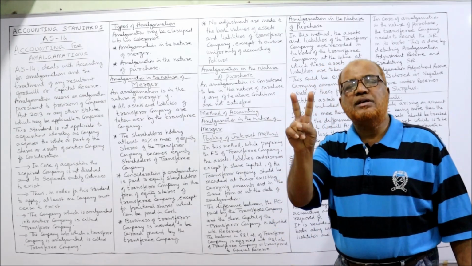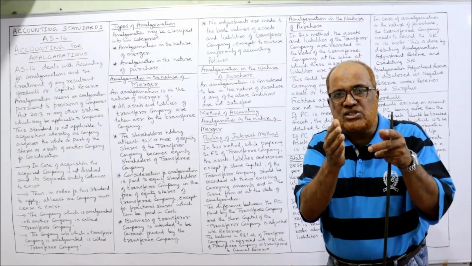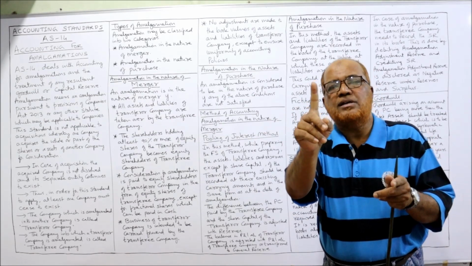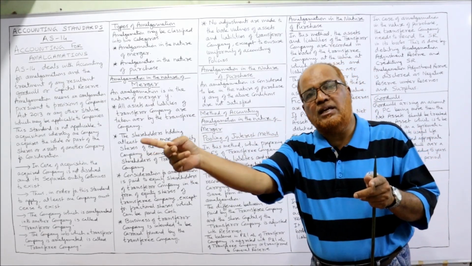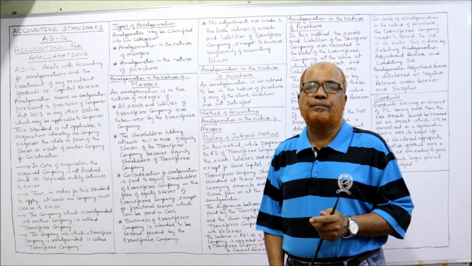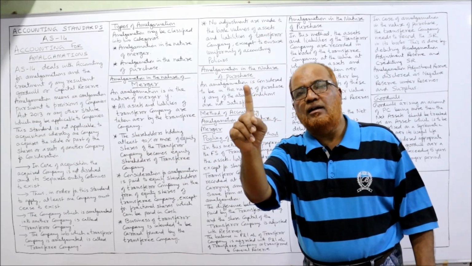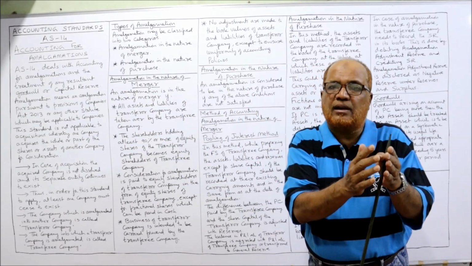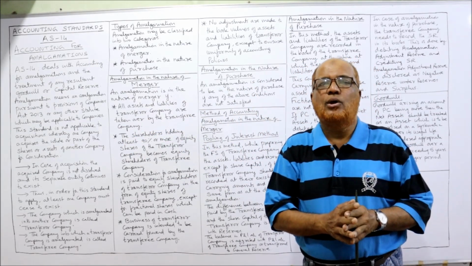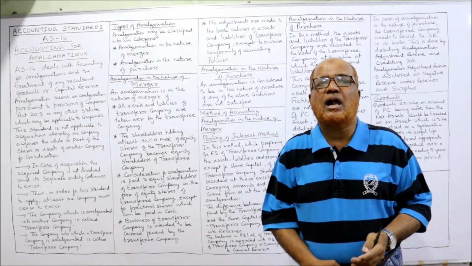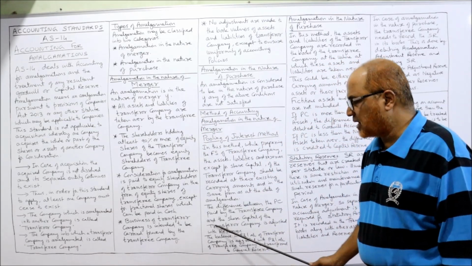Example, 2 lakh rupees is the reserves of the transferee company and 1 lakh rupees is the P&L account balance in the transferor company. So whatever P&L account balance in the transferor company, 1 lakh, will be added to the P&L account of the transferee company. Both the P&L account balances should be clubbed, added, right?